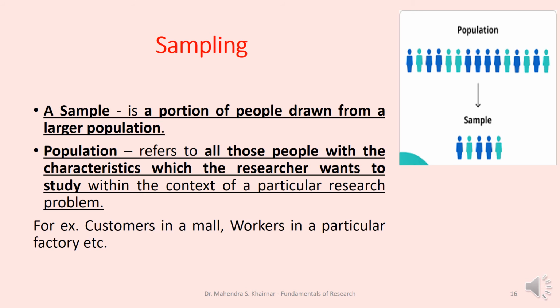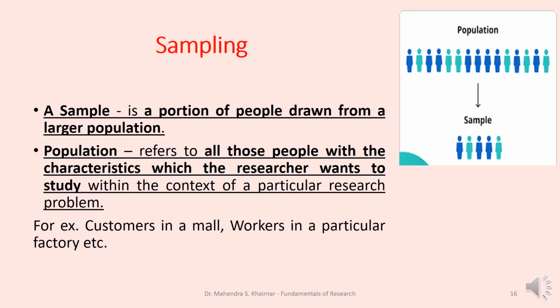And whatever results we derive from a sample are as good as applicable to the population. For example, the vaccine, the Covaxin or Covishield, is given to certain people. It was tried on certain samples. Then it was made available to the whole population. Therefore, sampling is very important. While choosing a sample, the researcher must be careful.